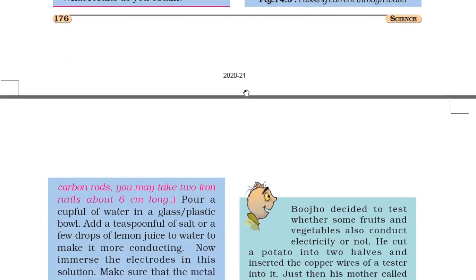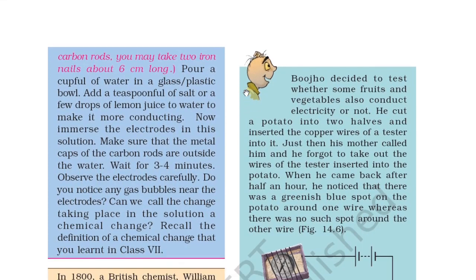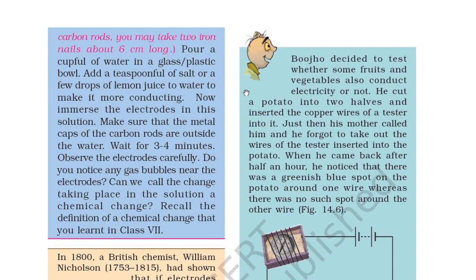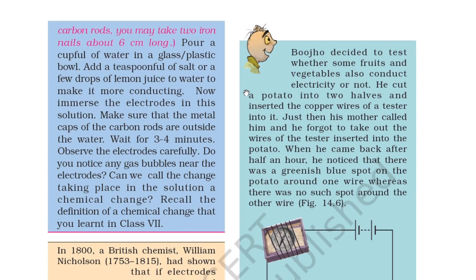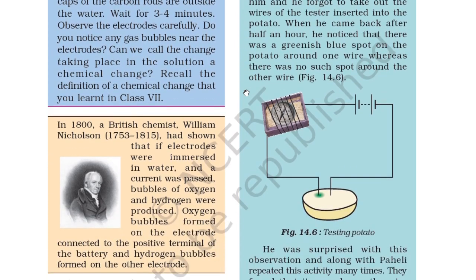Instead of carbon rods, you may take two iron nails about 6 centimeters long. Pour a cup full of water in a glass or plastic bowl, add a teaspoonful of salt or a few drops of lemon juice to the water to make it more conducting. Now immerse the electrodes in this solution. Make sure that the metal caps of the carbon rods are outside the water. Wait for 3-4 minutes. Observe the electrodes carefully. Do you notice any gas bubbles near the electrodes? Can you call the change taking place in the solution a chemical change? Recall the definition of chemical change that you learnt in class 7.